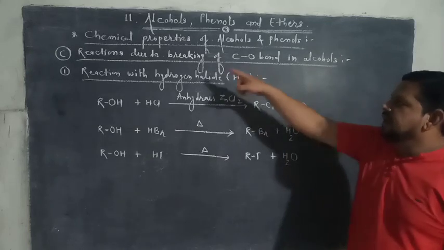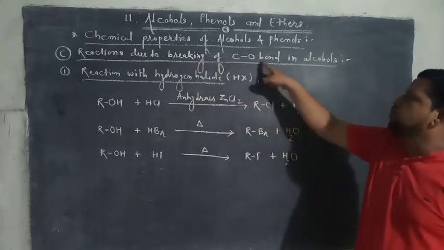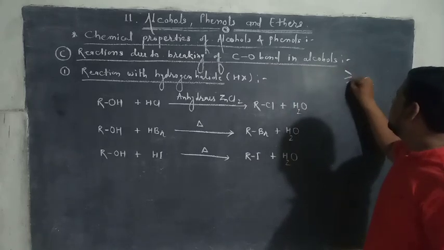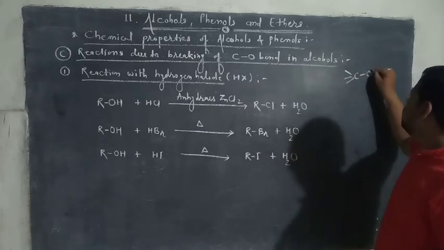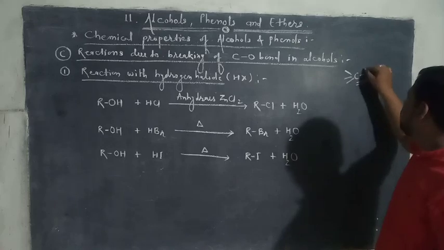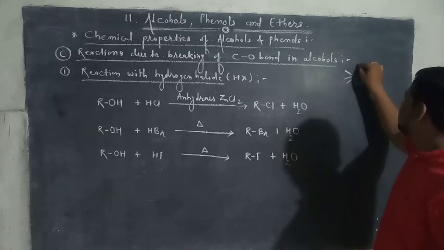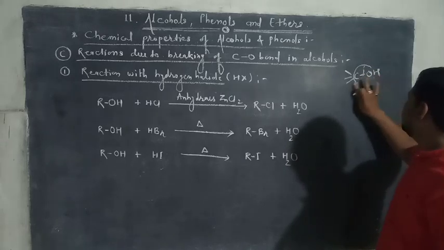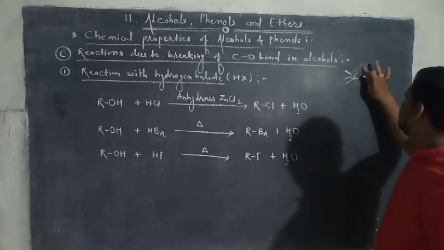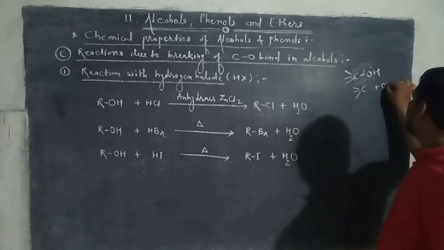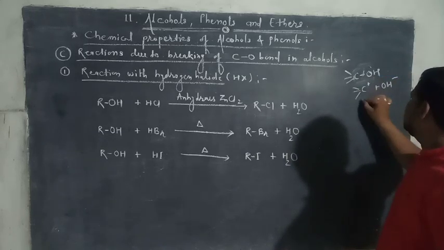Then reaction due to breaking of CO bond in alcohols. See here, this is the C, O, H. In this reaction, there is breaking in this CO bond in this way. This is the breaking of CO bond, that is C and OH.